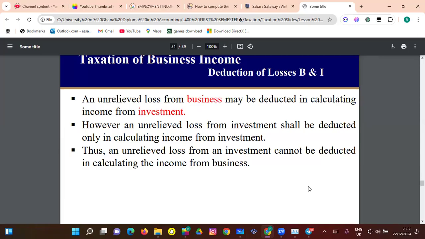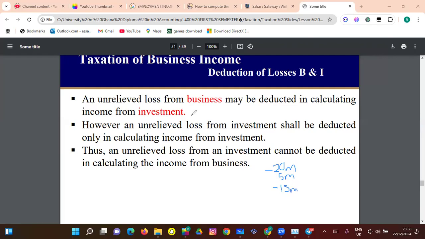So basically what it means is that if in the business you made a loss of, let's say, 20 million, negative 20 million, right? And then you made a profit on the investment of, let's say, 5 million. GRA is not supposed to tax this profit, but rather you can use this profit to settle part of this 20 million, then you'll be left with negative 15 million. That's what it means here.